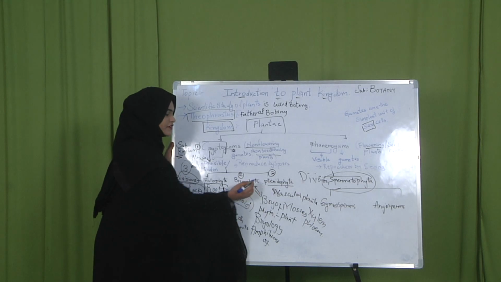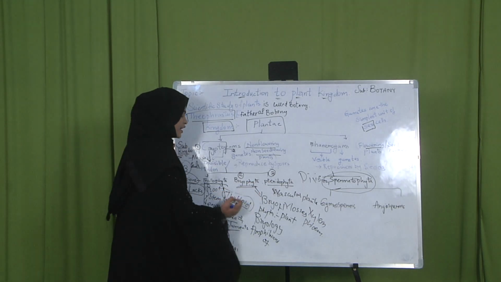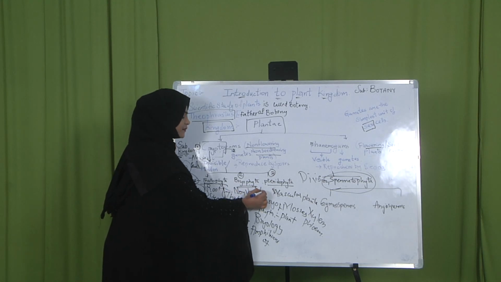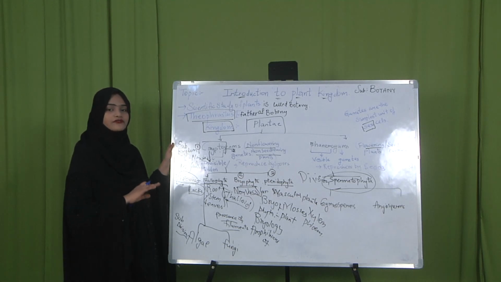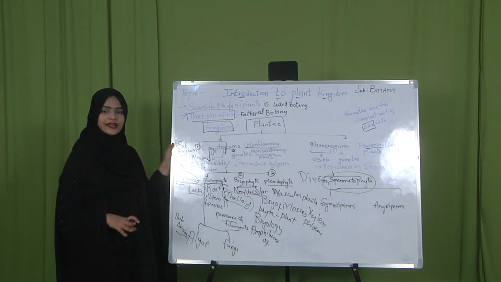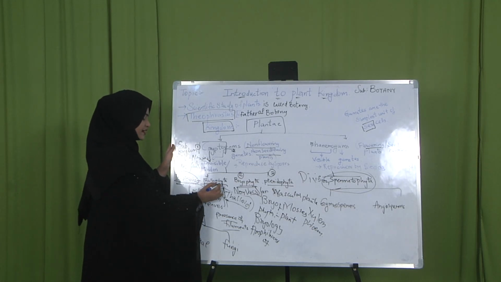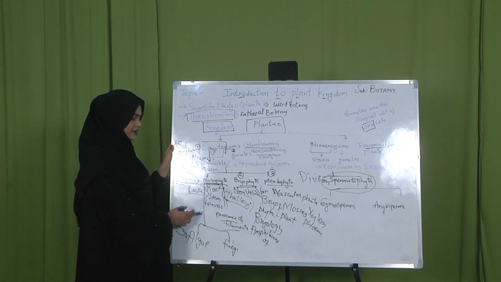So these pteridophyta plants are the vascular plants, whereas bryophyta plants are called non-vascular plants. Non-vascular plants means absence of conducting tissues, water elements, food nutrients, etc. Thallophyta plants lack root, stems and leaves.